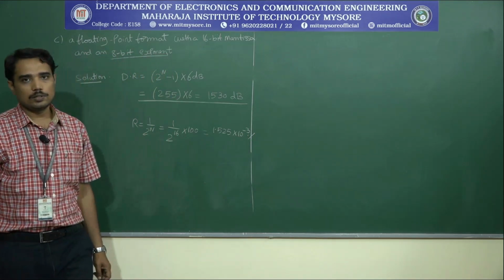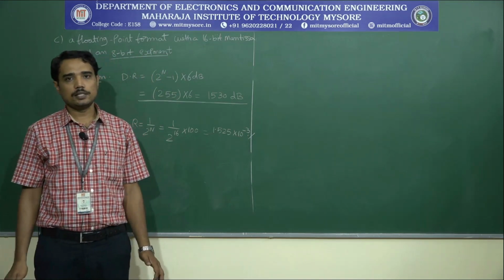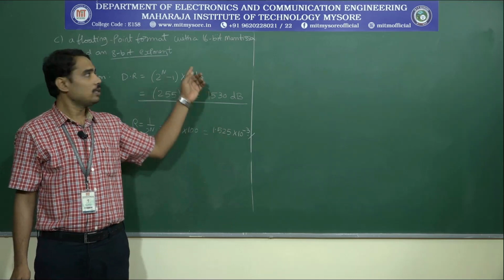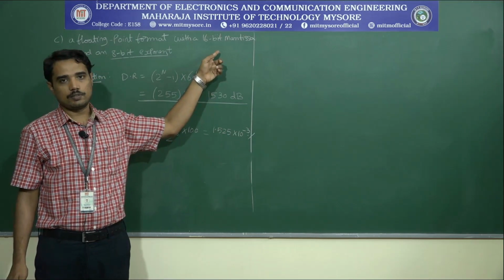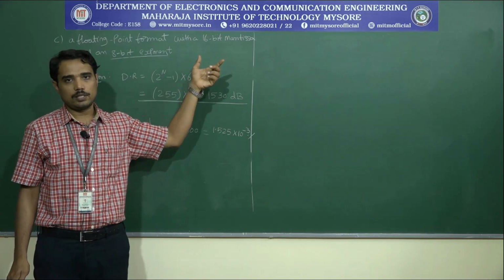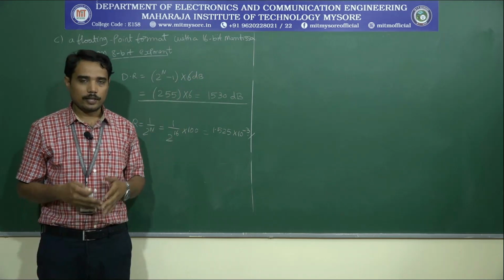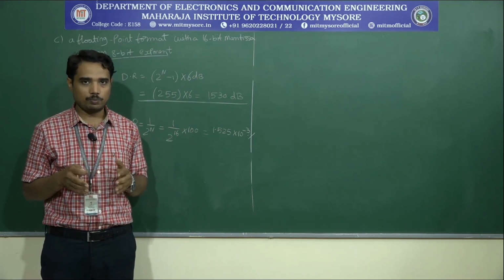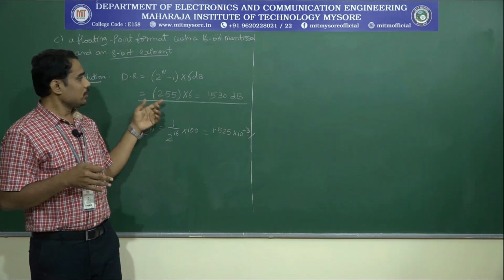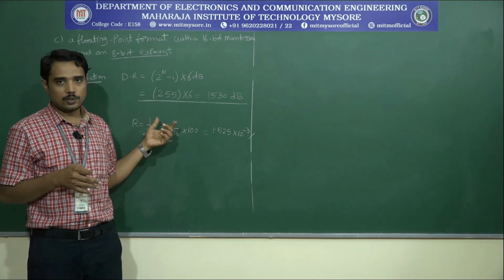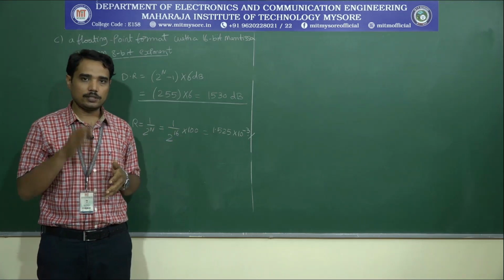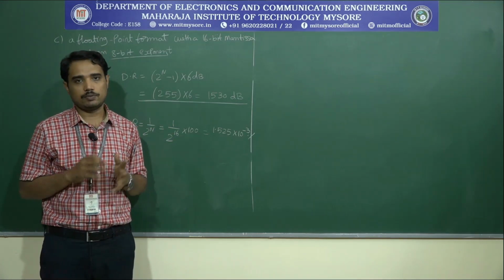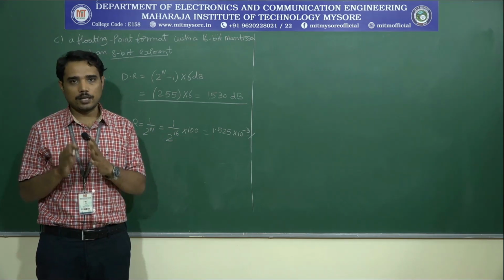Like this, we are going to calculate the dynamic range and the percentage resolution with respect to the given information. Here you have to take care that if the question is with respect to the fixed point, then both the dynamic range and percentage resolution are calculated with the same information, whether it is 24, 32 or whatever, with respect to the same data.